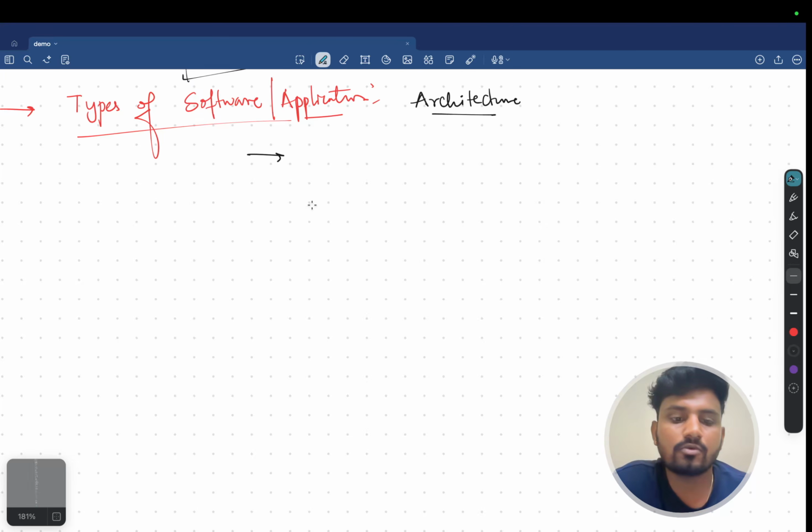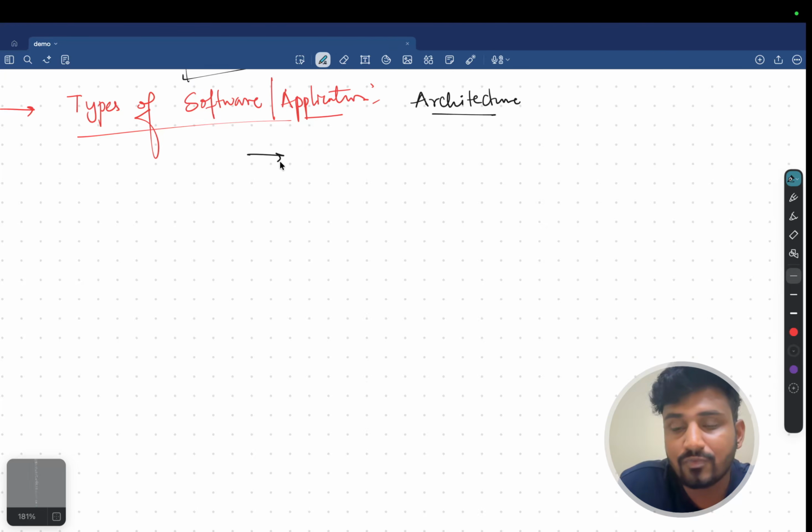Now if you talk about Instagram, Instagram can be an Android app, or an iOS app, or a web application, or a desktop application also, isn't it? So it has evolved in such a way that we can't restrict an application to one category. Clear? That's the reason I'm telling you.